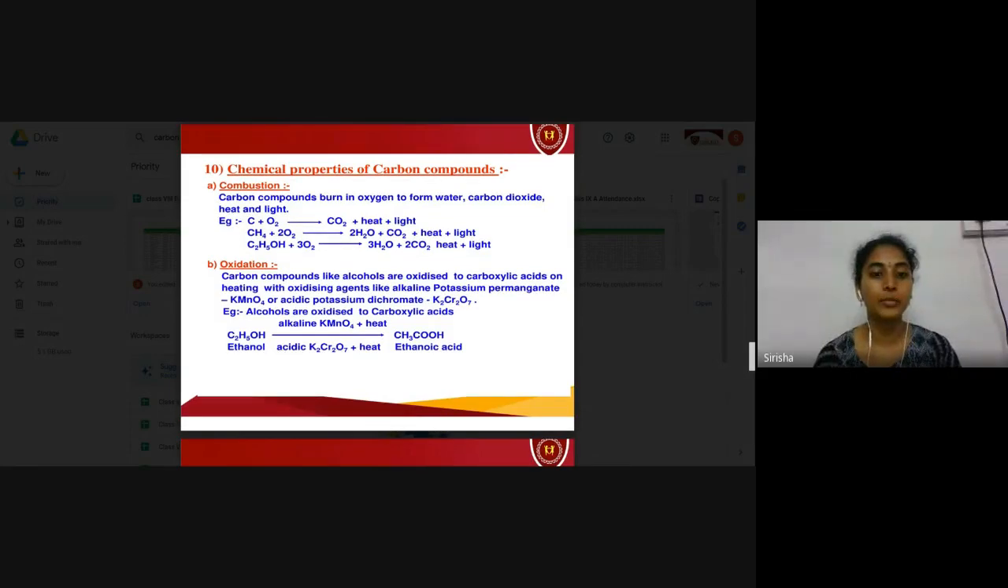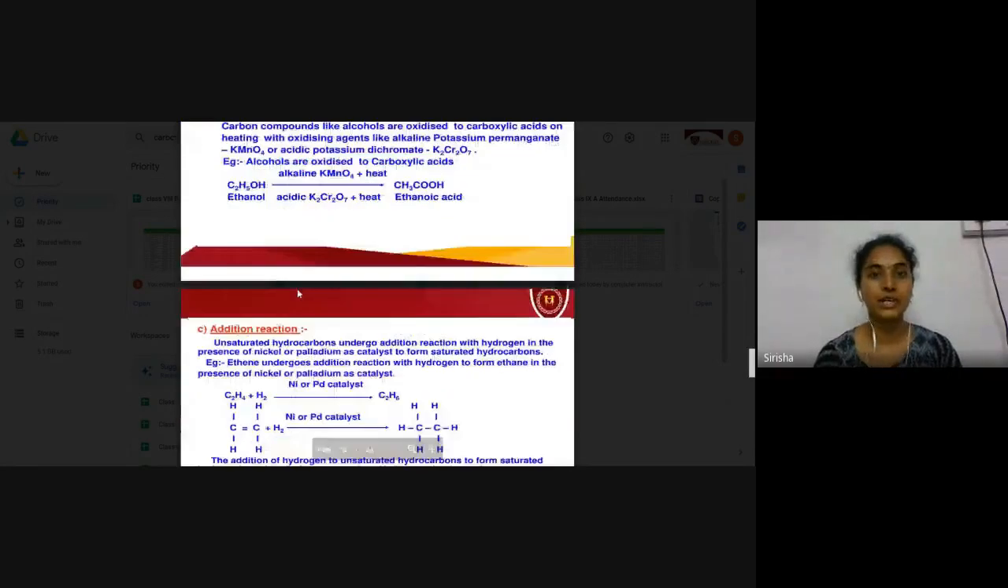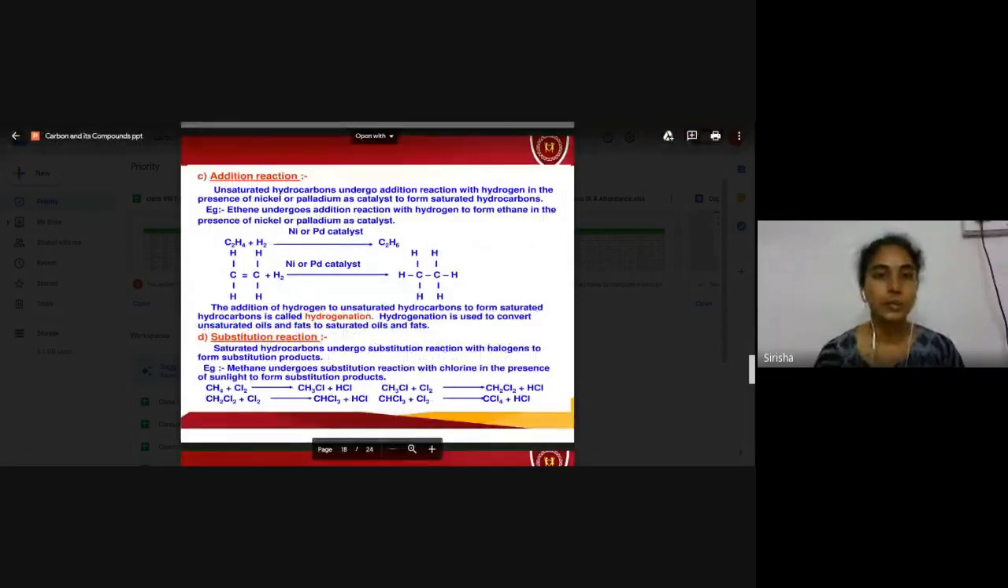Now let us see the next type of reaction. They are addition reactions. Unsaturated hydrocarbons, which contain double bonds or triple bonds, are called unsaturated hydrocarbons. They undergo addition reaction with hydrogen in the presence of a catalyst. What is meant by a catalyst? A catalyst is a substance which does not undergo change in the reaction, but it alters the rate of the reaction. That is called a catalyst.